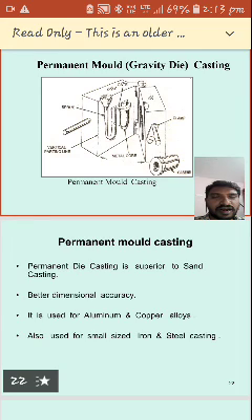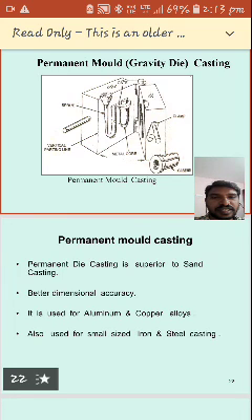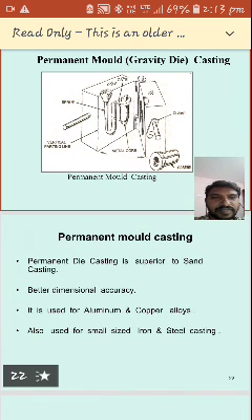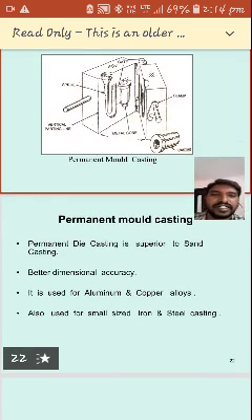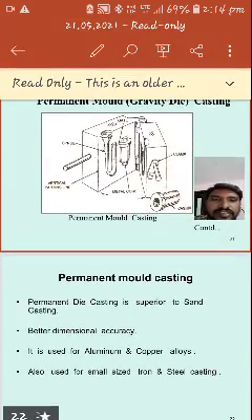It has two halves. Now about the gating: the sprue is there, the gate is there. The vertical line is the sprue, and from the sprue the molten metal is poured. The gate is the channel, the entry stage, through which the molten metal enters the mold cavity. So the mold cavity is filled.